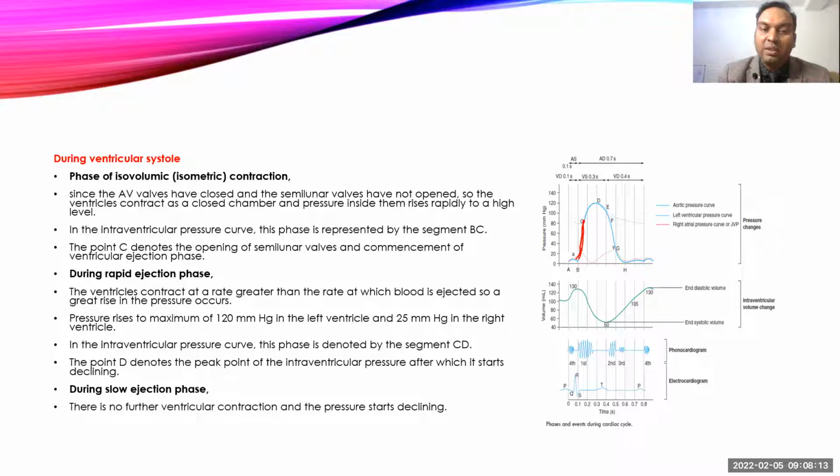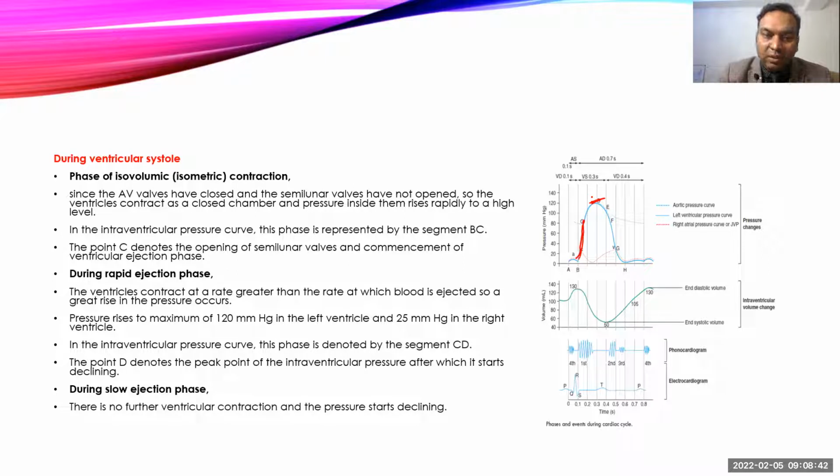Then we come to the rapid ejection phase. During that phase, the ventricle keeps on contracting, and the pressure of the ventricle keeps increasing, though blood is moving out. So there is no sharp rise in the pressure, but the pressure does rise, and it can go as high as 120 mmHg. Similarly, for the right ventricle it goes as high as 25 mmHg. So C to D is the peak of the rapid ejection phase.